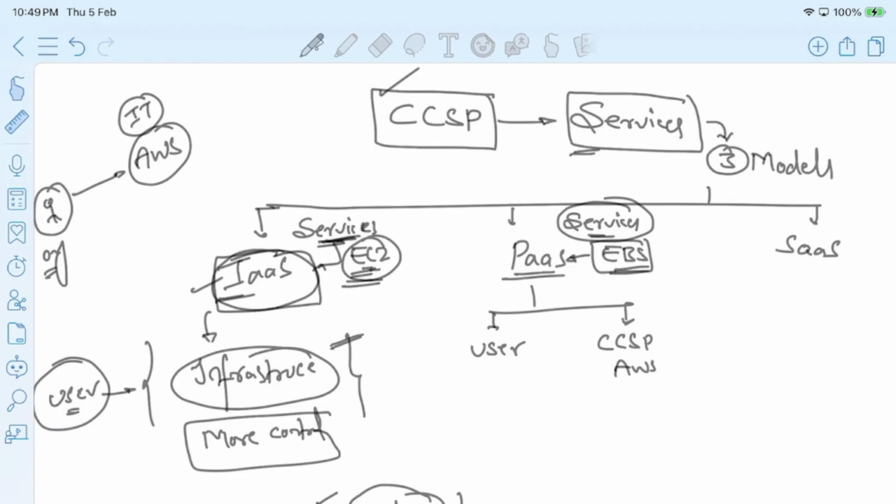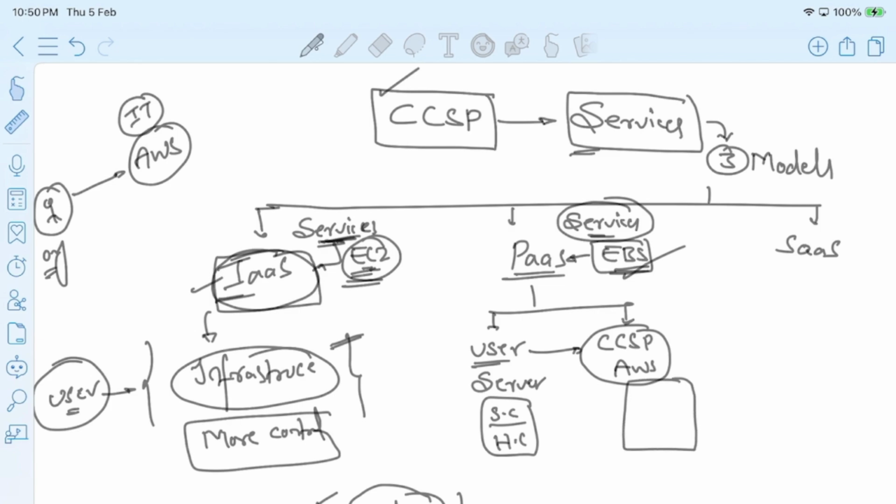Now I went to EBS, Elastic Beanstalk. Using this service, I am providing my requirement. I am saying that I need so and so server with this software configuration, with this hardware configuration. Right? I am providing my inputs to this cloud computing service called EBS. Now this EBS's responsibility is to set up this platform, which means to set up this server as per our requirement. So Elastic Beanstalk is setting up the server as per the inputs provided.